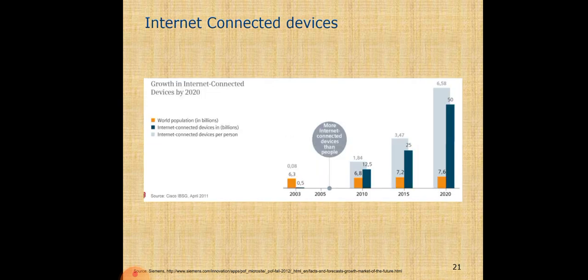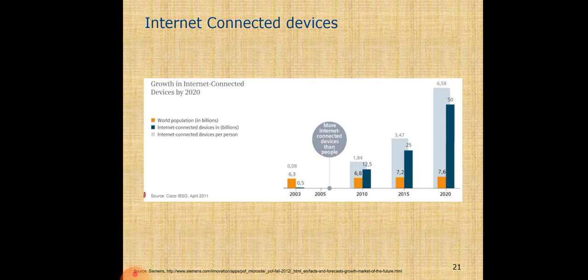Internet connected devices, from 2003 at 6.3 billion up to 2020. You can see here the big difference: there are more internet connected devices than people. I repeat, more internet connected devices than people.